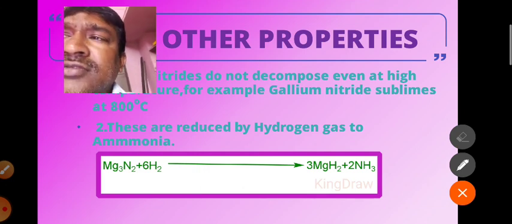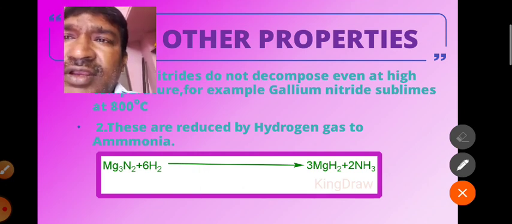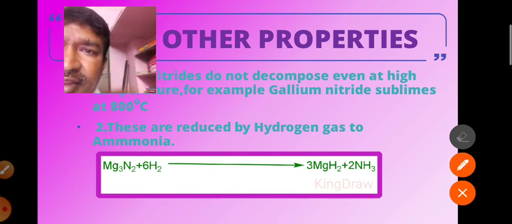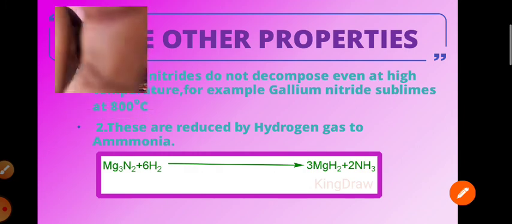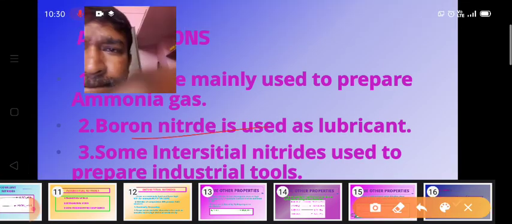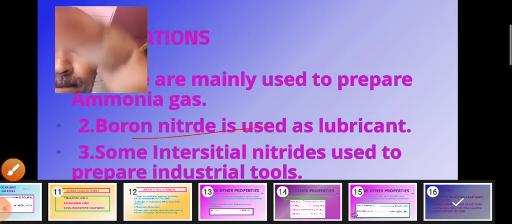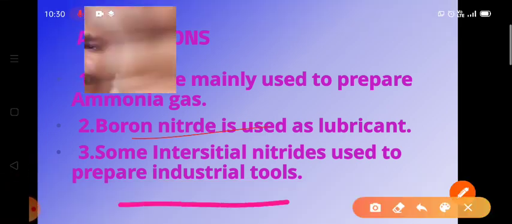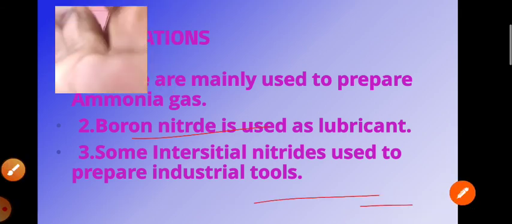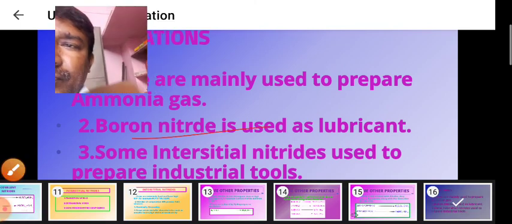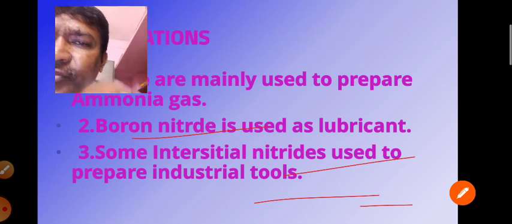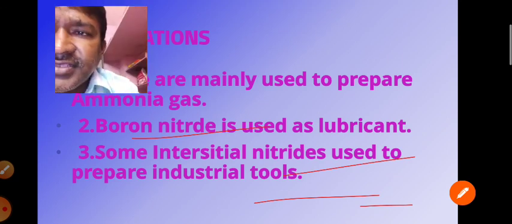For example, gallium nitride, even on heating at 800 degrees centigrade, does not decompose, but it sublimes.